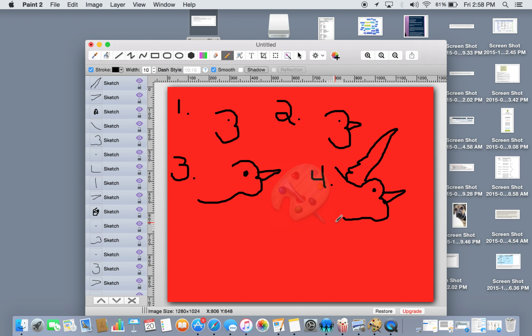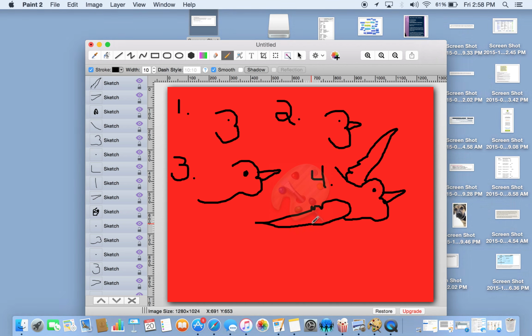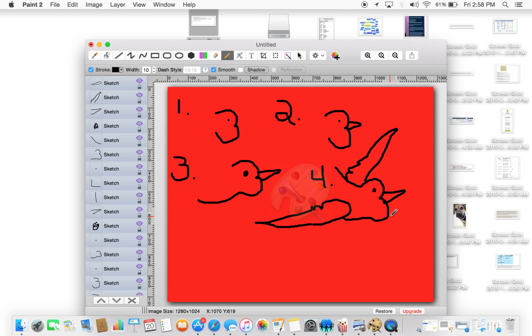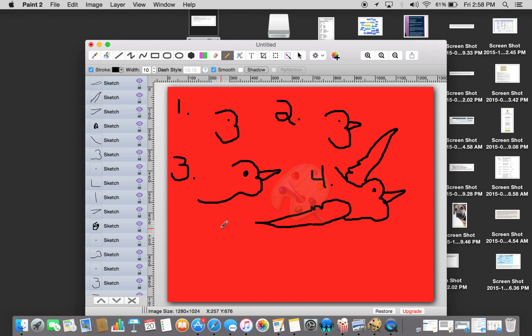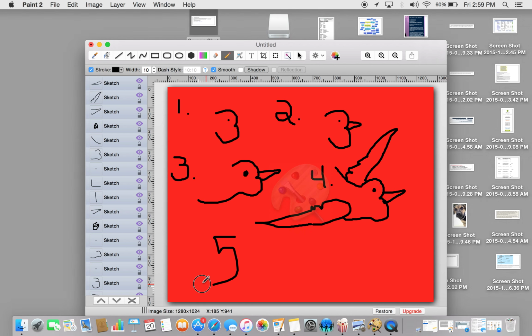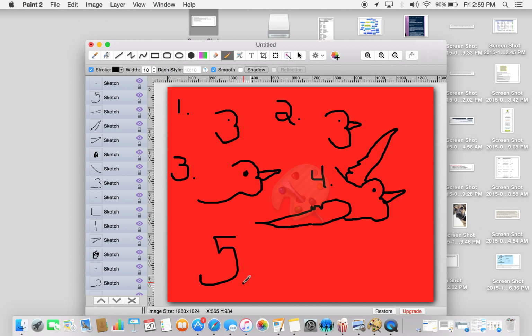And you're going to add in this wing, which is a little more tricky because you're going to make a full shape. Just like so. To speed it up a little, I'm going to skip a step and we're going to go right to 5. It shouldn't be too much harder. Basically, we're just adding on the tail.